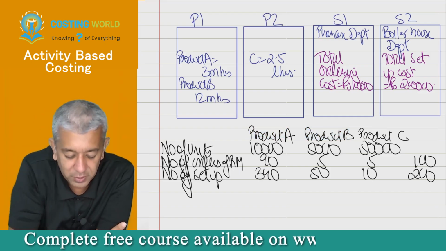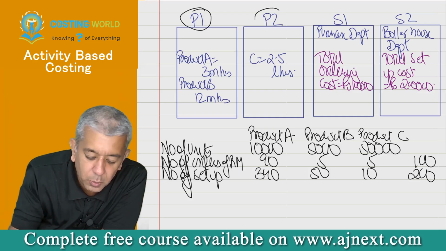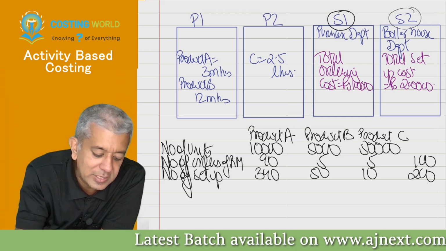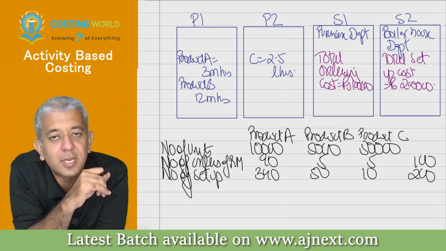Listen to me very carefully. We have got 4 departments. P1 and P2 are the production departments. S1 and S2 are the servicing departments. Okay. Production departments are where the goods get produced.